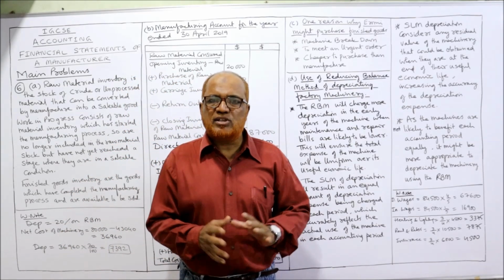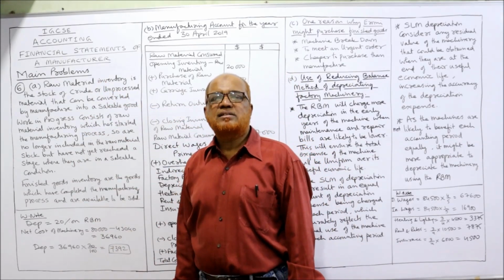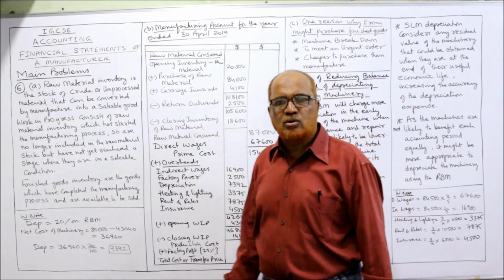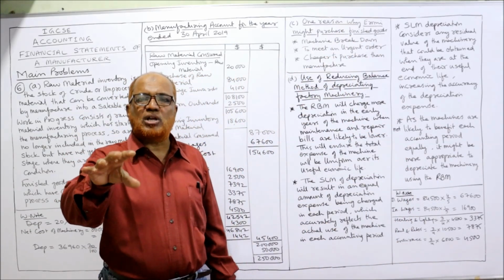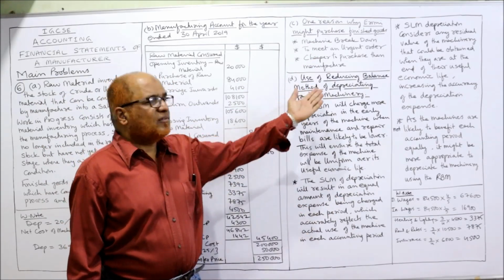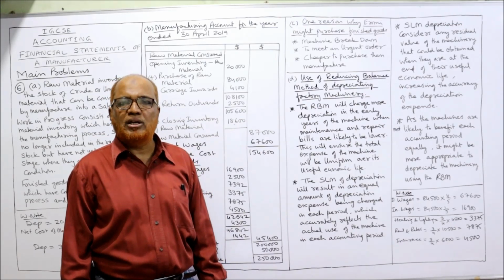So in this problem, I have explained 3 points. First, I have explained the differences between three types of inventories. Secondly, I have prepared the manufacturing account. Thirdly, the reasons why a manufacturer will purchase the finished goods. And lastly, the use of reducing balance method to depreciate the machinery used in the factory.